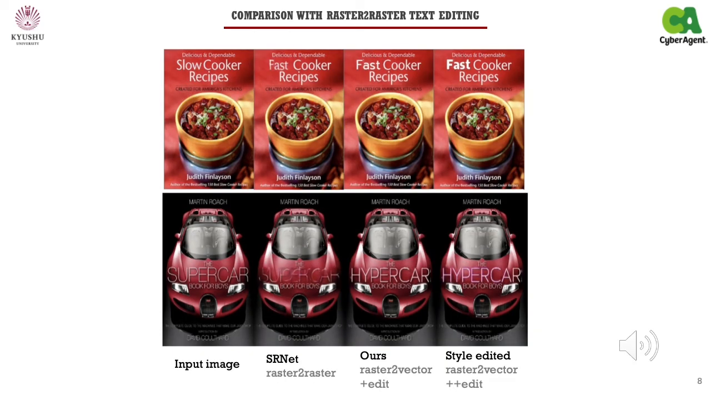We compare the quality of our editing approach with a state-of-the-art raster editing method SRNet. We observe that SRNet often fails to draw a straight line and prone to be small artifacts, while our approach completely separates text shape from text effects in the parametric representation and does not suffer from artifacts.